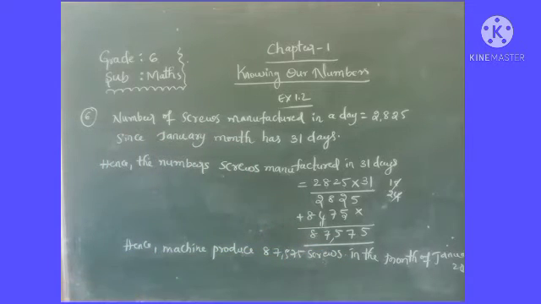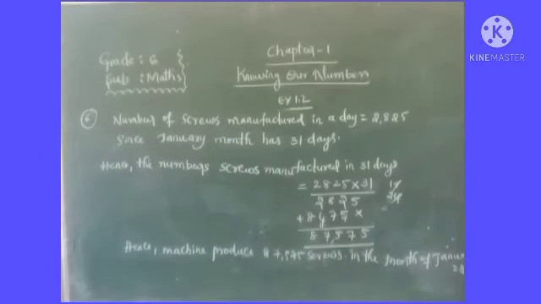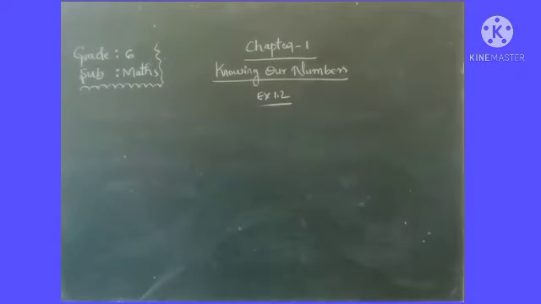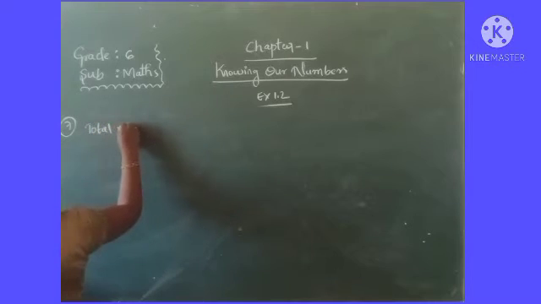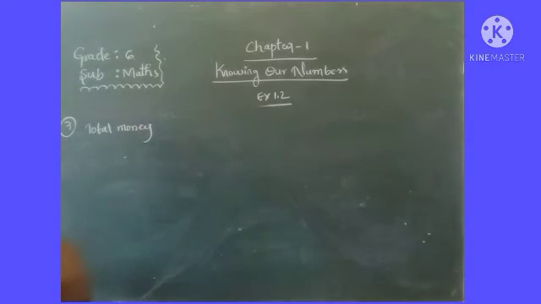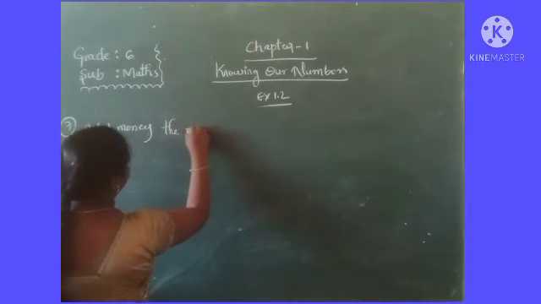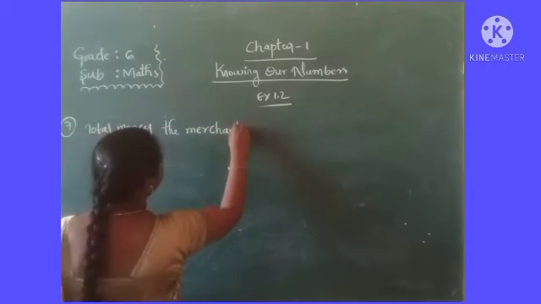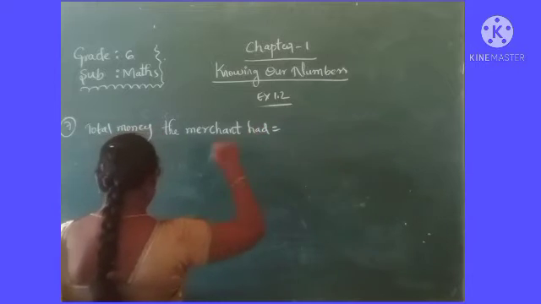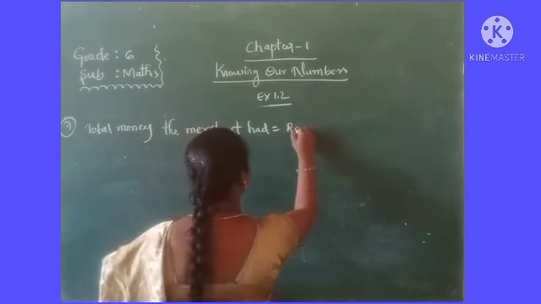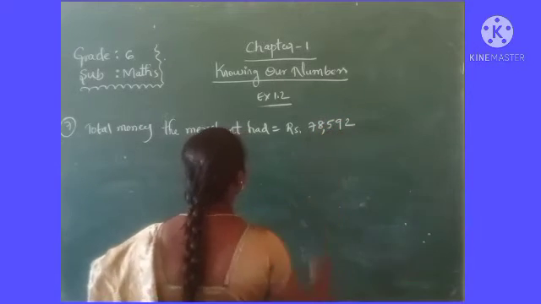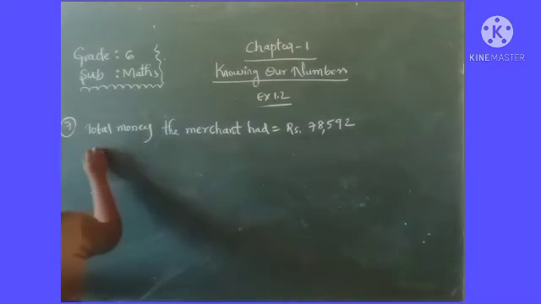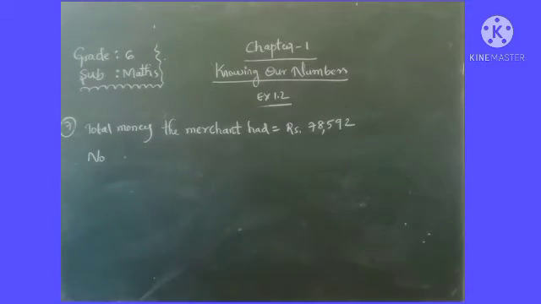Right children, first the given information. Okay, in the seventh question, total money the merchant had. How much money? That is 78,592 rupees. So how many radios does she place an order for? 40 radio sets.